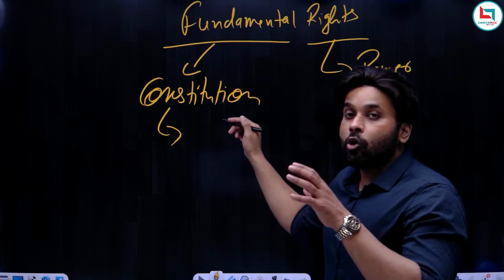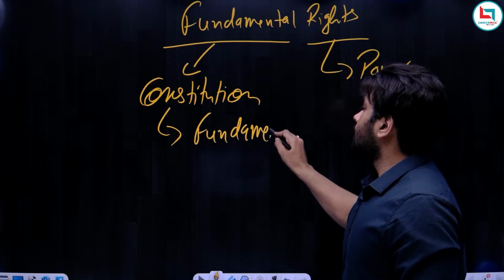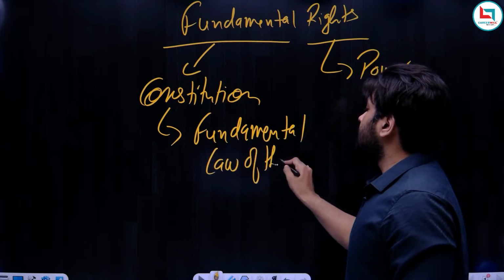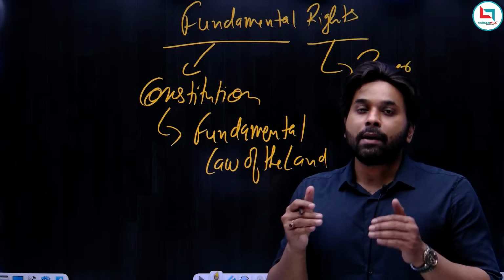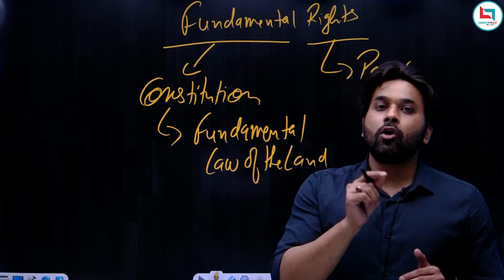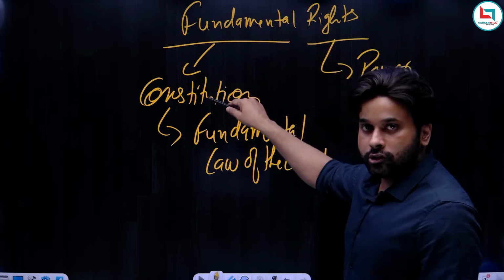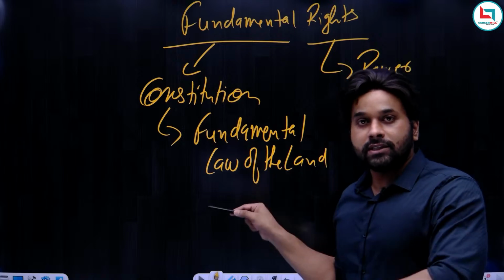And remember, the constitution is the fundamental law of the land. When we say fundamental law of the land, fundamental law means basic law of the land. So these rights are mentioned in the constitution, and the constitution is the basic law of the land.